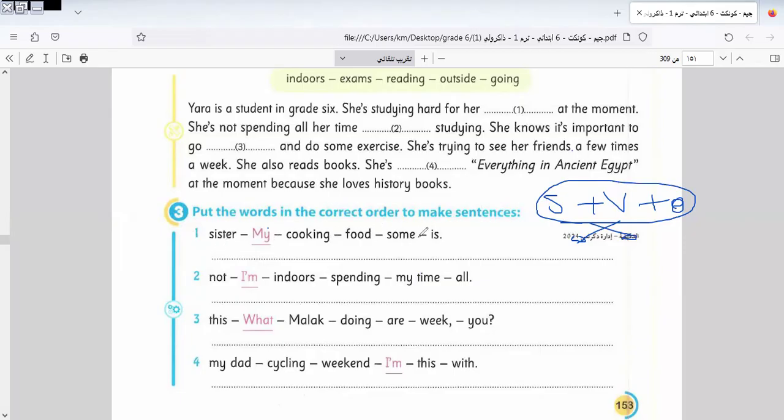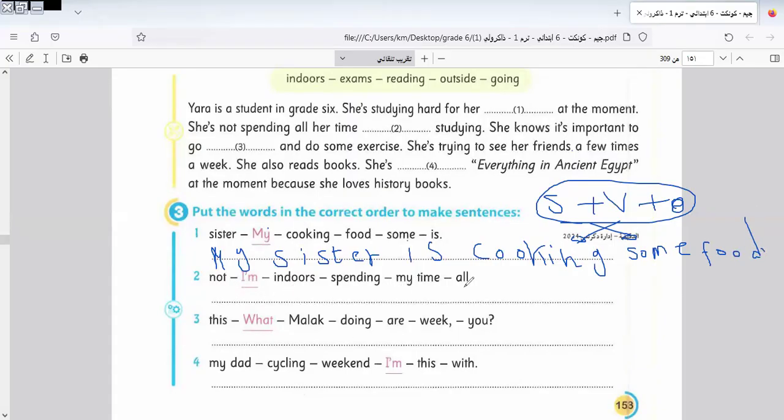Sister, my, cooking, food, some, is. So it will be my sister. My sister is the subject. My sister is cooking some food. This is the subject. This is the verb: is cooking. My sister is cooking some food. And I put the full stop at the end of the sentence. Okay. Let's go to another one here.